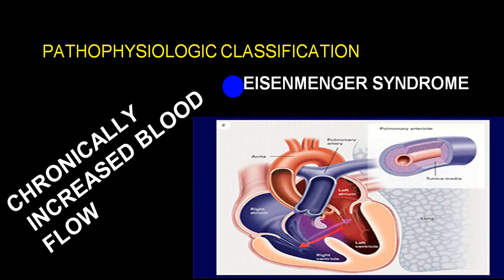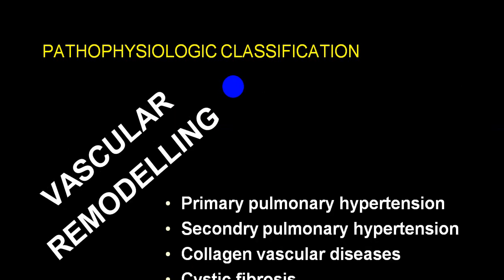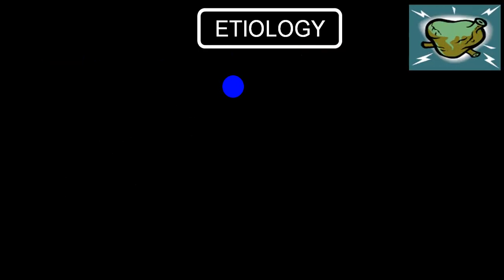And there is an absolutely rare condition, Eisenmenger syndrome. Ideally this is not cor pulmonale, but in it the left to right shunt becomes reversed, so the shunt becomes right to left. Then we call that Eisenmenger syndrome. There is vascular remodeling in primary pulmonary hypertension, secondary pulmonary hypertension, collagen vascular disease, cystic fibrosis, etc.